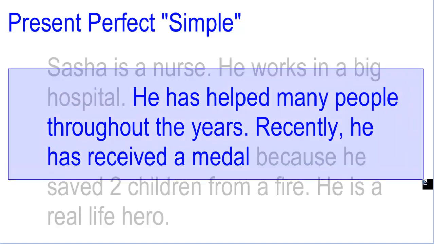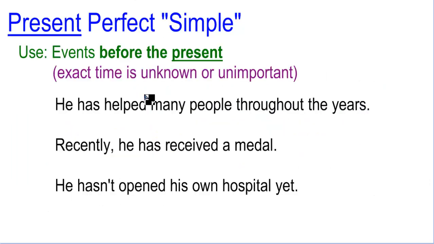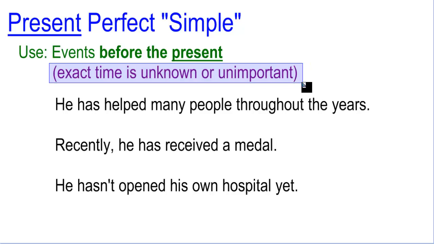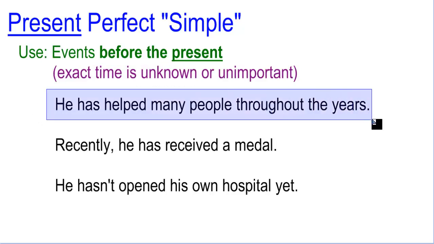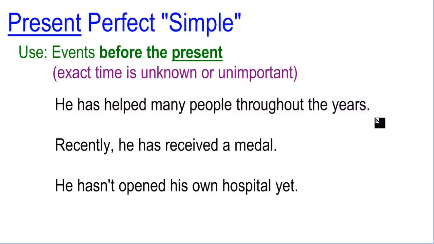Now, in the text, I use some sentences with the present perfect. Normally, we use the present perfect to talk about events that happened before the present. That's why I use the name present perfect, because the events happened before the present. Okay? And the important thing is that the exact time is unknown or unimportant. We don't care for the specific time, or it is not important just for the idea. He has helped many people throughout the years. I am not mentioning the specific time when he did that action.